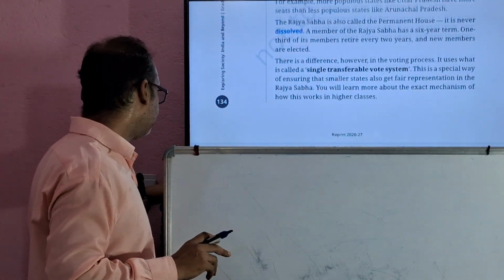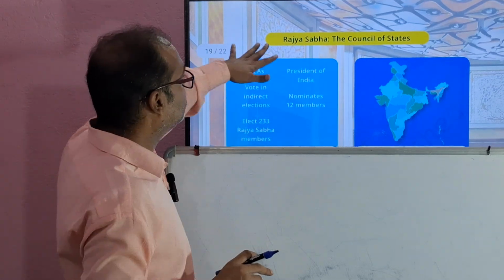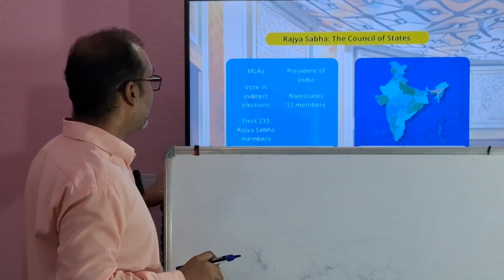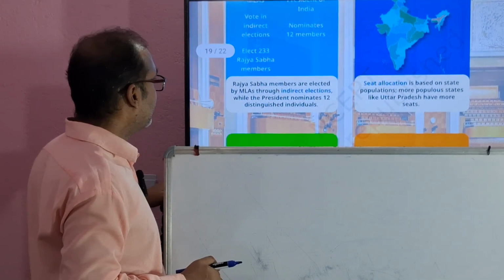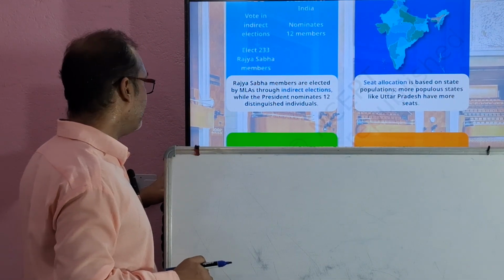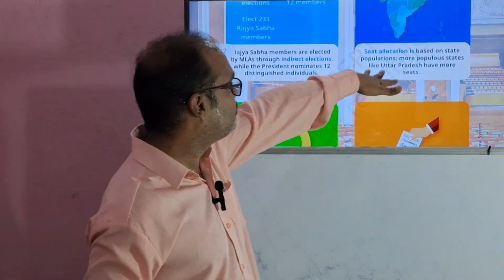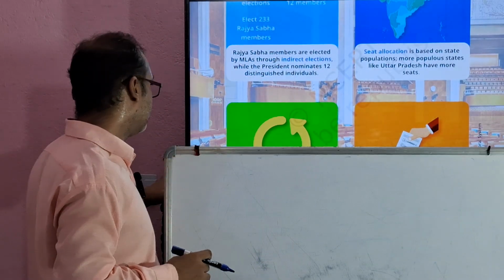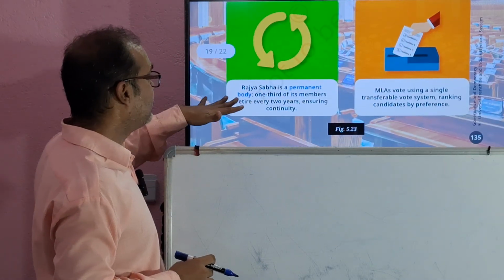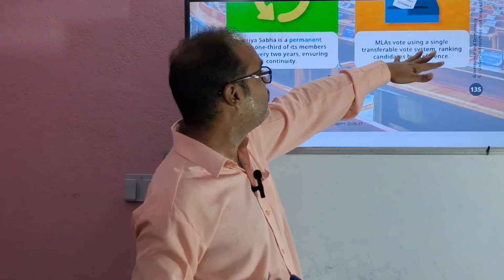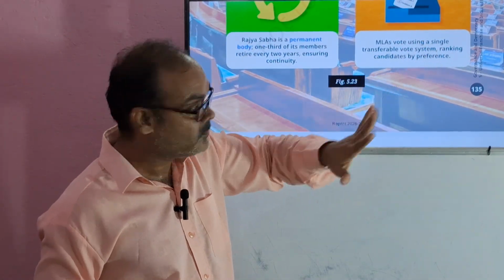Now let's see here. Rajya Sabha, Council of States, all these things we have discussed. Rajya Sabha members are elected by MLAs through indirect elections, while the president nominates 12. Seat allocation is based on the state population. The most populous state will get more number of Rajya Sabha seats. Okay. Next, Rajya Sabha is a permanent body. All these things we have discussed. MLAs vote using a single transferable vote system. Okay.